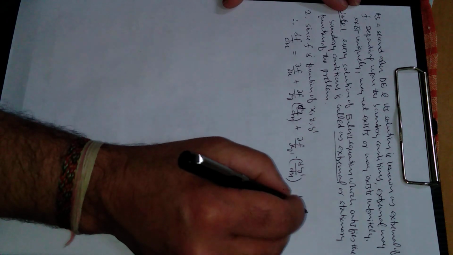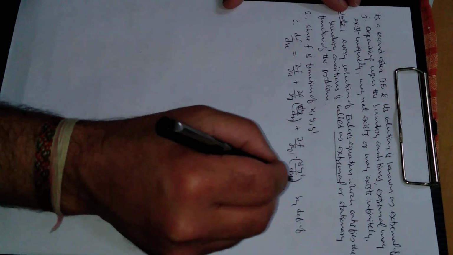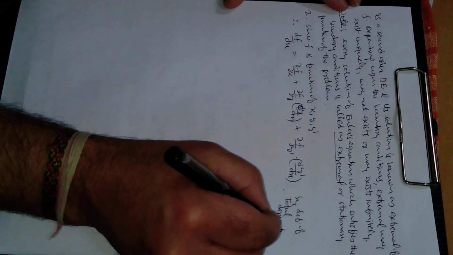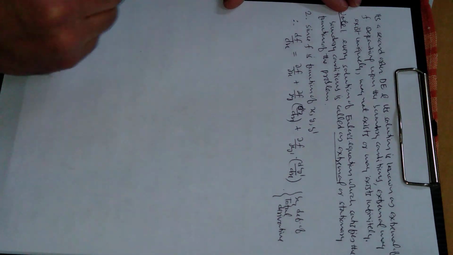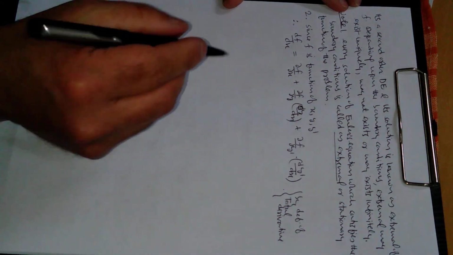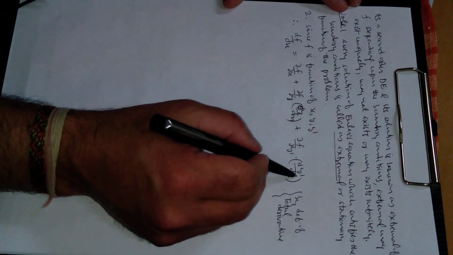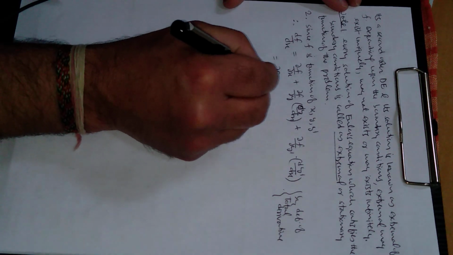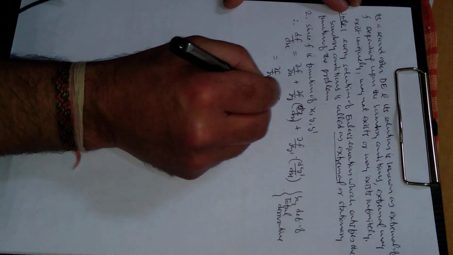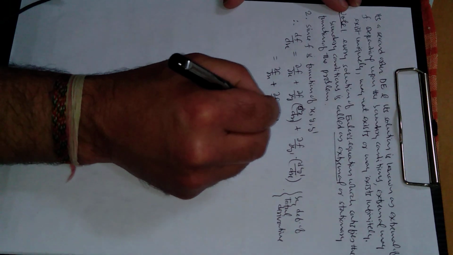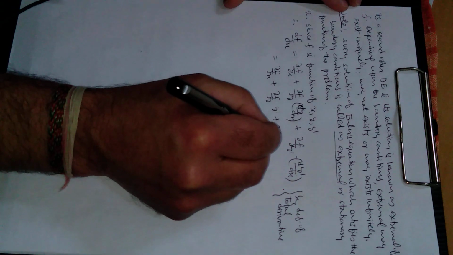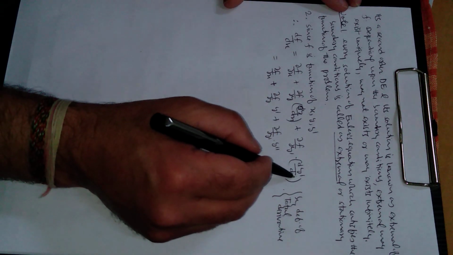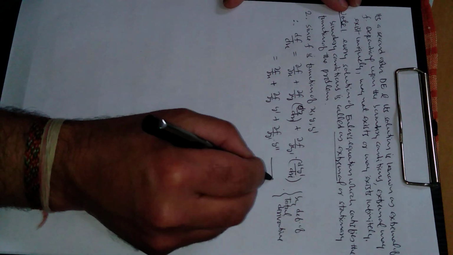This is by definition of a total derivative. You are familiar with this one, right? By total derivative, this can be written as y dash, this can be written as y double dash. So this is f with respect to x, this is f with respect to y into y dash, and this is f with respect to y dash, this is y double dash. Let us put this to be equation number 1.